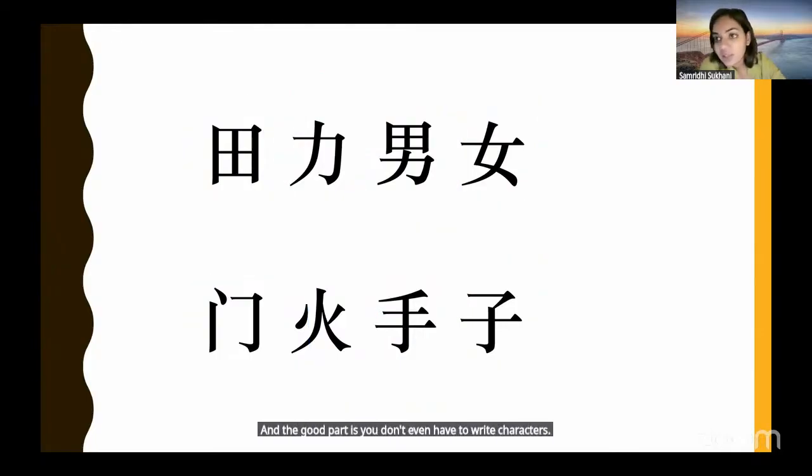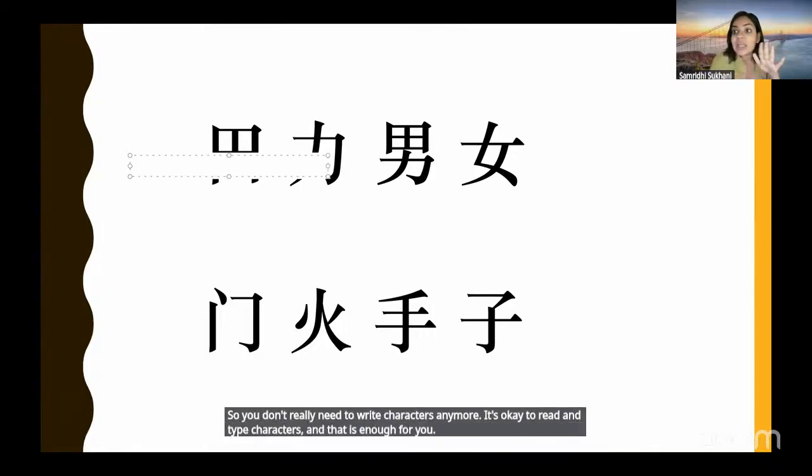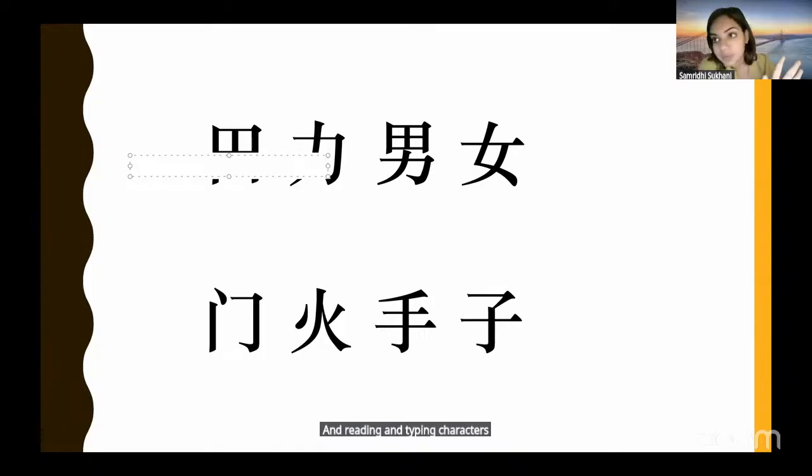क्या करोगे लिख के? सब कुछ तो आजकल फोन पे होता है, सब कुछ तो कंप्यूटर पे होता है. So you don't really need to write characters anymore. It's okay to read and type characters, and that is enough for you. And reading and typing characters in Chinese are super simple. That's why I call this language one of the easy and logical languages in the world.